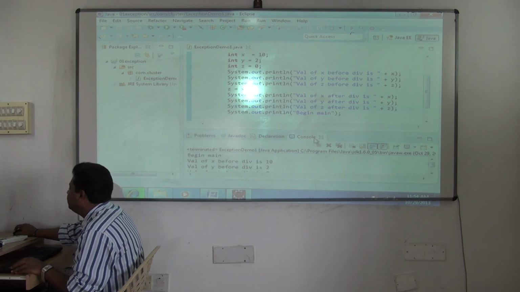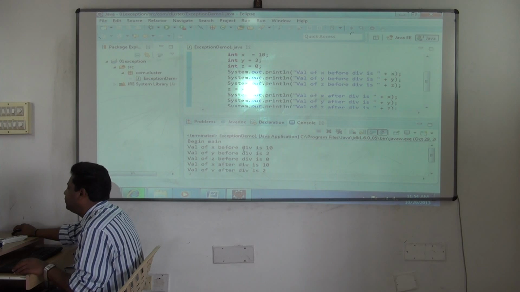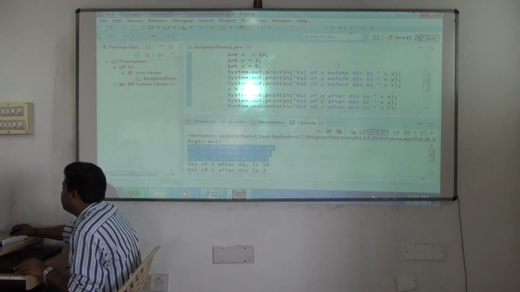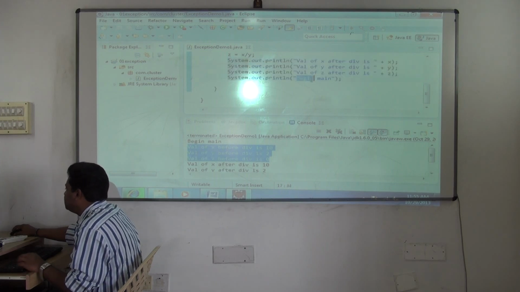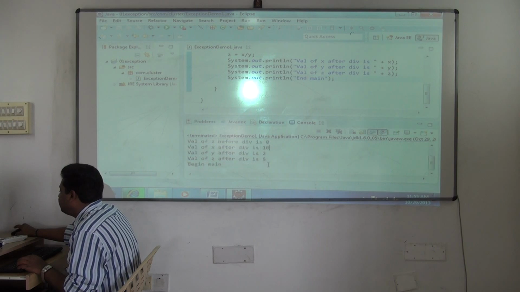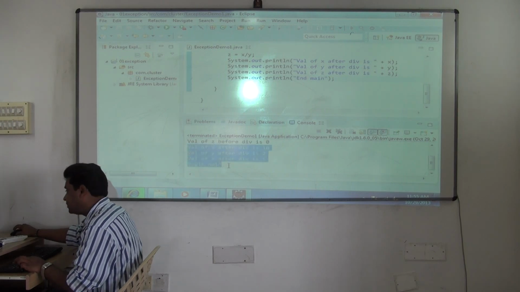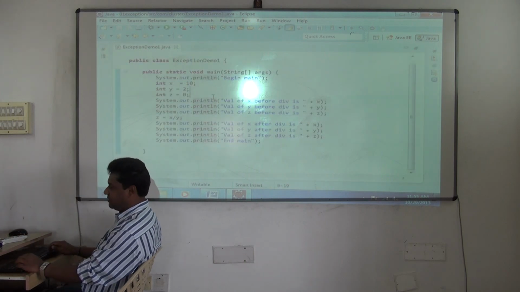See this, before division, begin main, before division, all these three outputs you can see here. Next, after division you can see these three outputs. Sorry, this one also I'll change to end main. Now after division, change it. This will also print end main. So the program executed successfully. There is no problem, because you have given proper values.